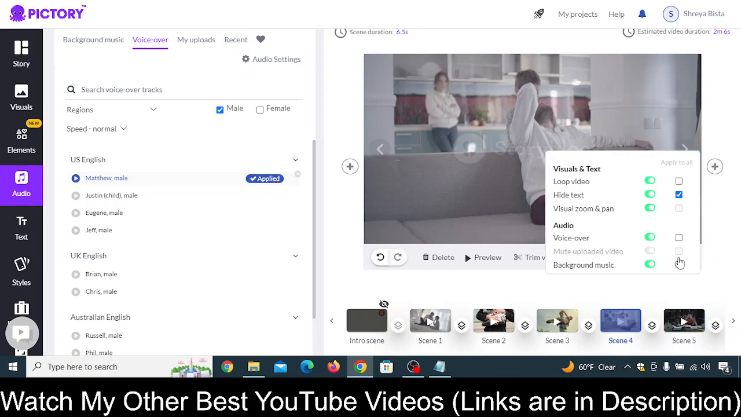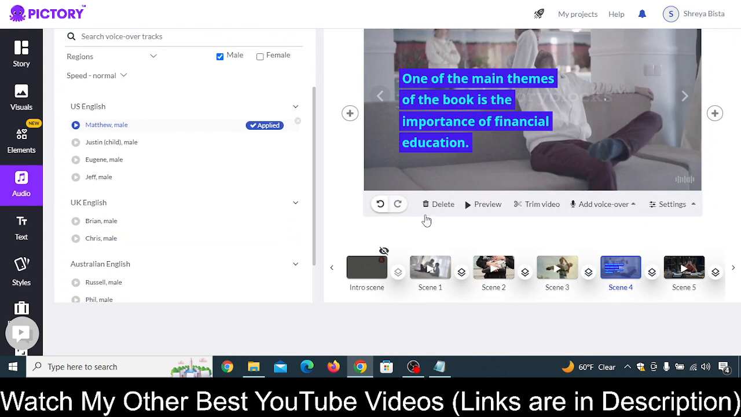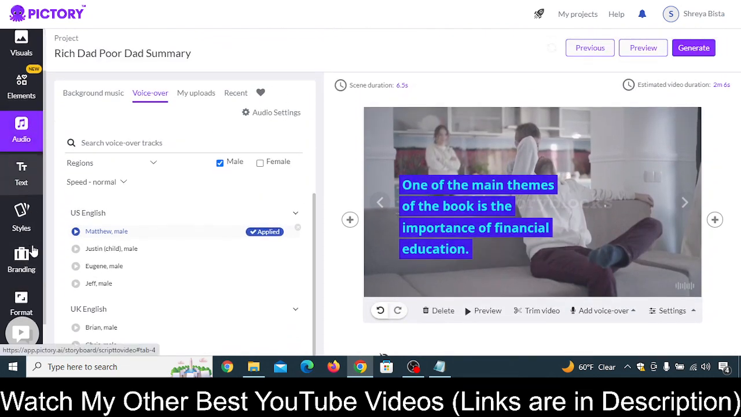But in case of a book summary, it is not a good idea to remove the subtitle. It would be best if you use it, because it will help people read the text too, and they will enjoy reading and watching the video. Once you have done this much, you can use these text styles, but it is not necessary. You can test it later.